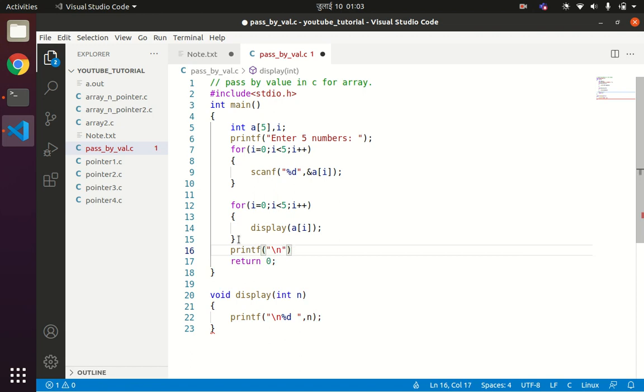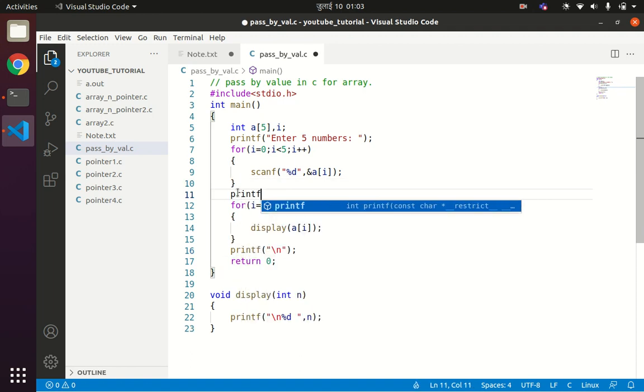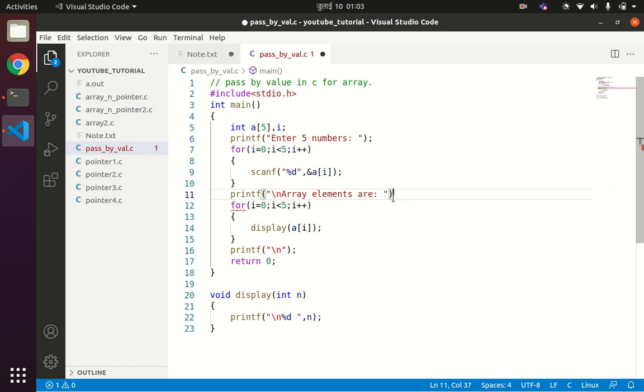Okay, now you can see here you can write one more printf statement, printf "array elements are", okay, something like this. Now for all the values of the array, starting from index 0 to index n-1, I am calling the display function, and the display function will receive the individual element and display the individual element. So this is the example of call by value, because we are calling the function display just by single values.